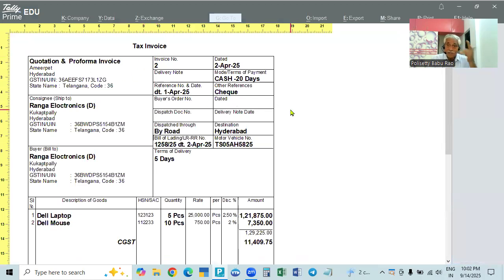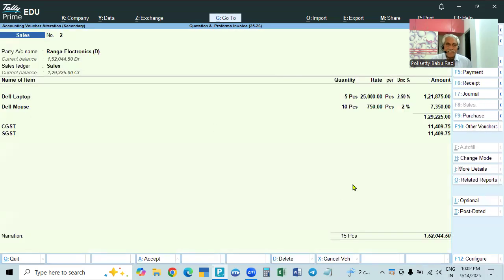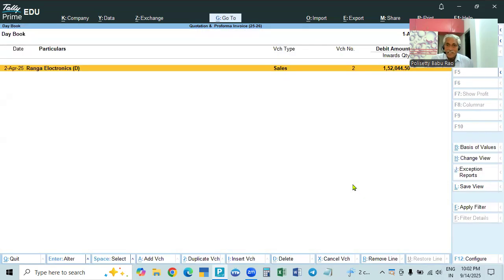So first of all, we made the sales order optional. It became a quotation. So it was showing quotation, printed and given to them. Now when you supply the goods, we make it a sales invoice. That is called a tax invoice. It becomes so automatically. Okay. And this is the thing we completed. So this is the invoice.